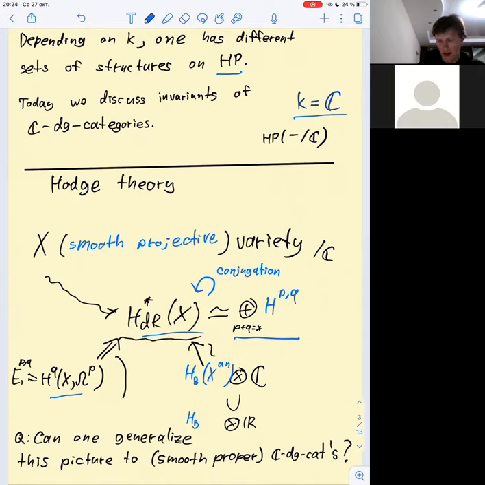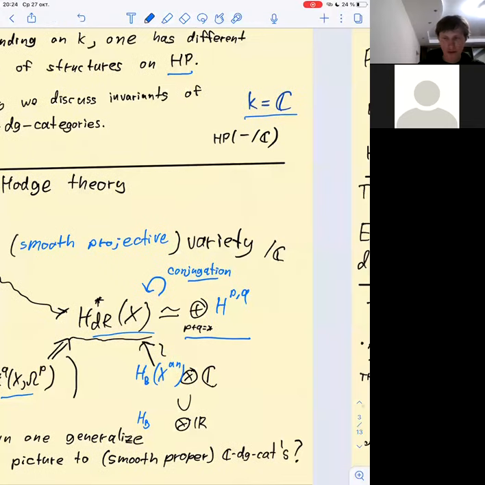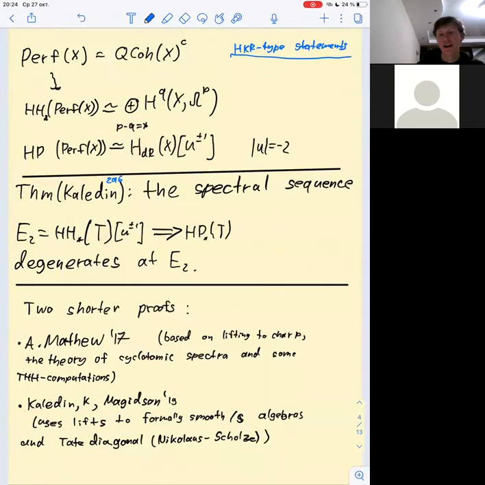Actually, the real structure is equivalent to giving a conjugation like this, and this conjugation flips H^{p,q} pieces with H^{q,p} pieces. The question of interest is if one can generalize this picture to the non-commutative context, to the context of DG categories. An example of a statement like this is the theorem of Kaledin, that the spectral sequence from Hodge homology to periodic cyclic homology degenerates at the second page.